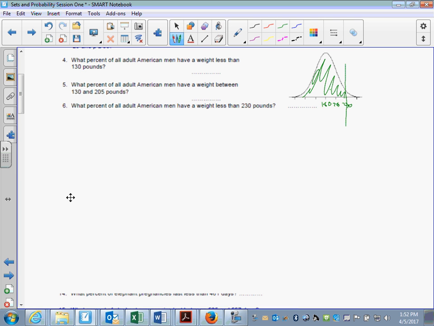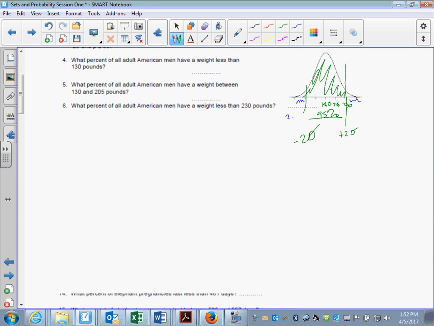Well, 230 is plus 2 sigma, and so if we went from plus 2 sigma to minus 2 sigma, that would be 95%. Now, the rest would be equally dispersed between this side over here and this side over here, which would be 5%.